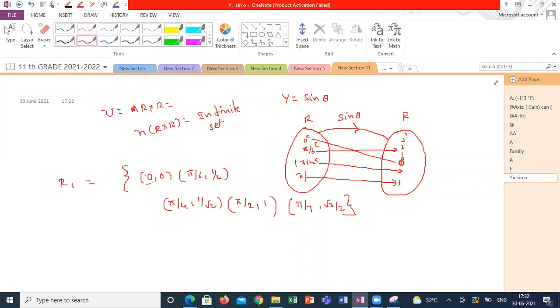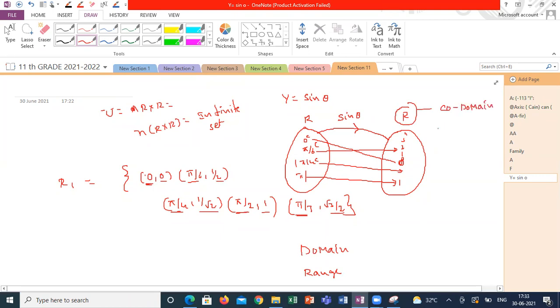So the first elements of these ordered pairs are known as the domain. The second elements of a particular relation are known as the range. The second set is known as the codomain. There is a difference between codomain and range. What is the difference between codomain and range?